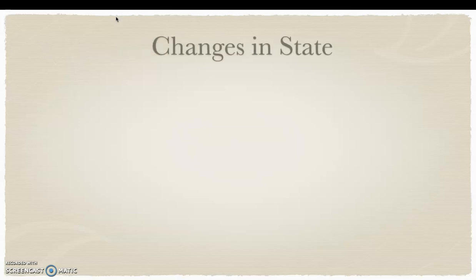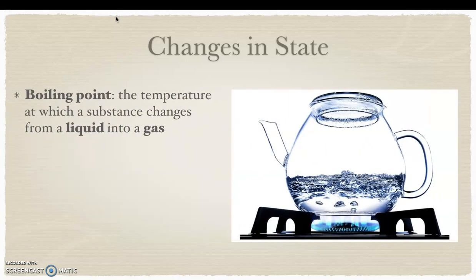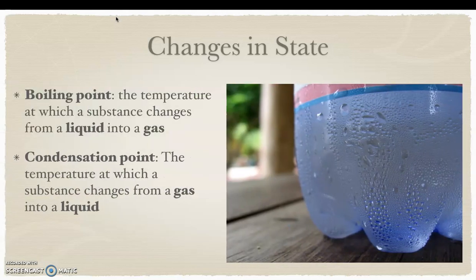Now moving on. So we did learn the melting point when solid changes into liquid and the freezing point when liquid changes into solid. Now when liquid changes into gas, we have the boiling point. The boiling point is the temperature at which a substance changes from a liquid into a gas. So whenever you boil some water, you know how you have some steam? It's because that water just changed into gas.